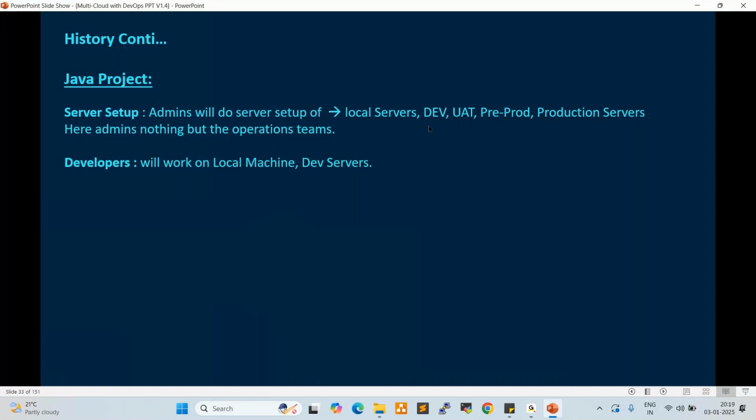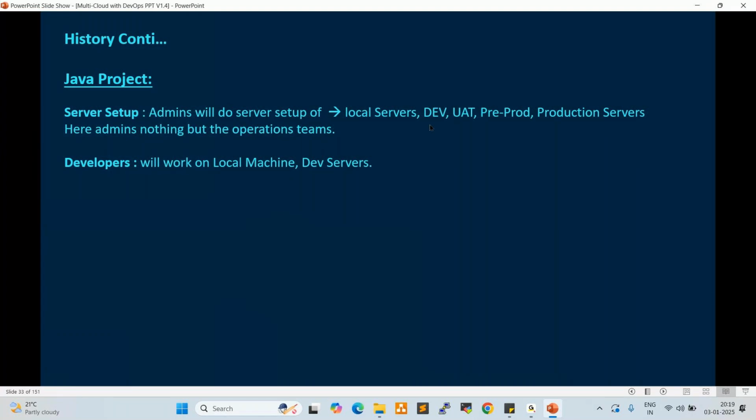Developers always prepare the applications on development servers. Once development is completed, they move to UAT for testing. After that, we move to pre-prod. Before going to production, we need to test in pre-prod also, right?